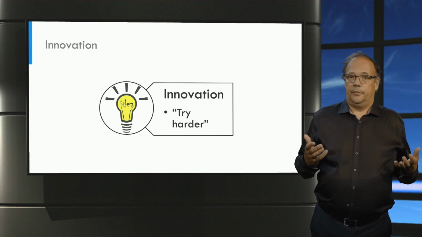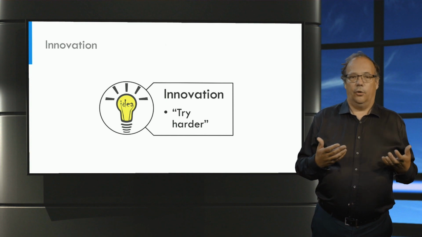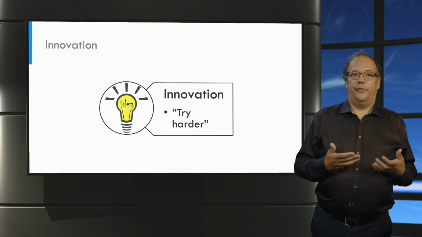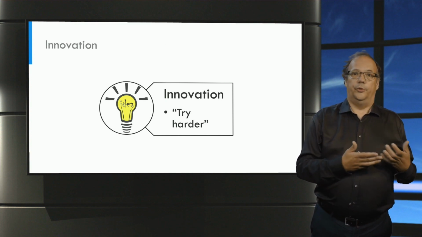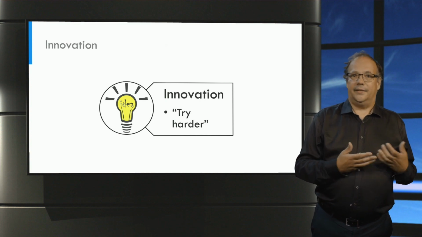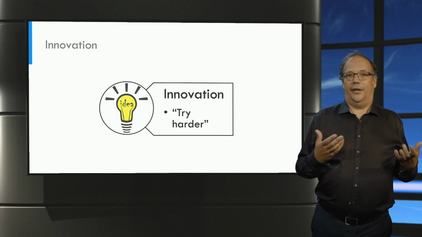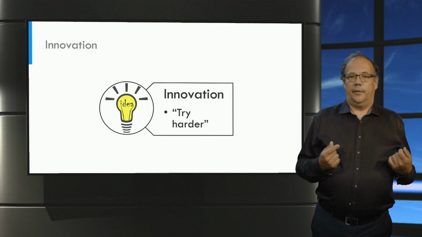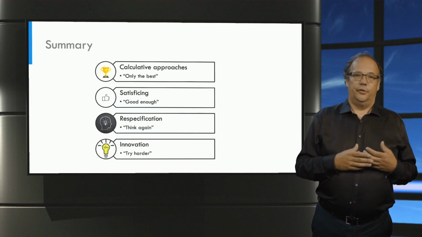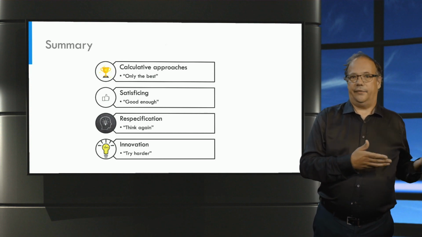But in the future, we might find some clever technique or an algorithm that performs well without requiring too much computing power and thus less energy consumption. In such a case, technical innovations solve the value conflict. We have now seen 4 approaches for dealing with conflicting values. They each have their advantages and their disadvantages.